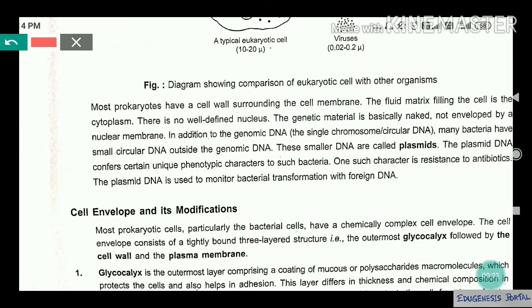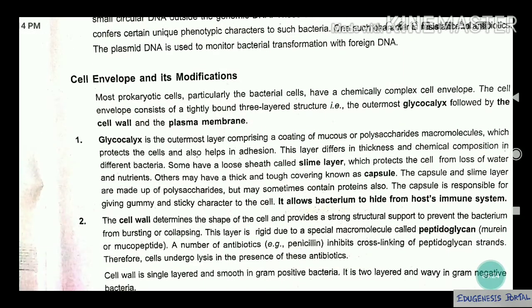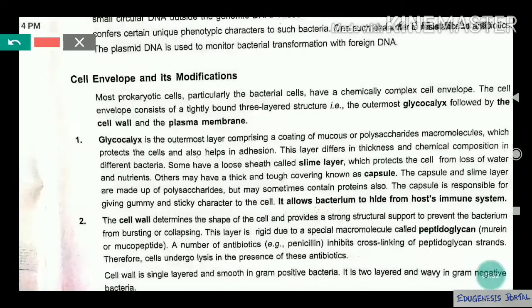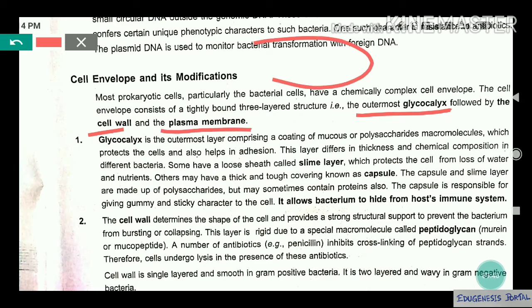Okay, now cell envelope and cell modifications. Now cell envelope and cell modifications are very important. You see, suppose in a bacterial cell, you will find three kinds of layers. The outermost layer is known as the glycocalyx, next the cell wall, then the plasma membrane. Are you getting my point? In a prokaryotic cell, the outer cover is a glycocalyx, then it will be a cell wall, then it will be a plasma membrane. So let us discuss the glycocalyx.